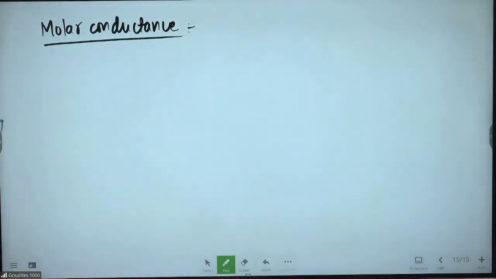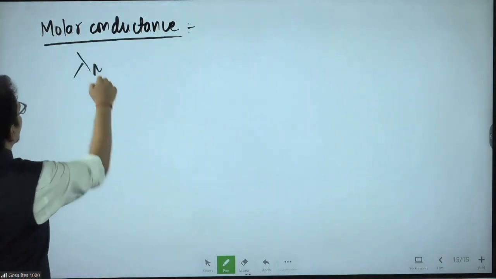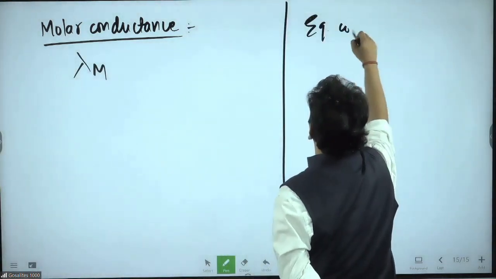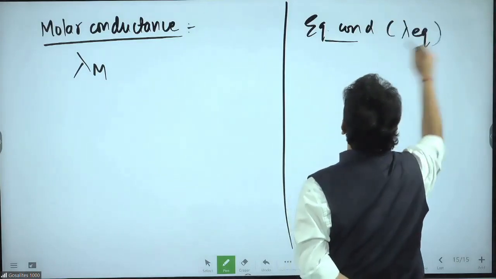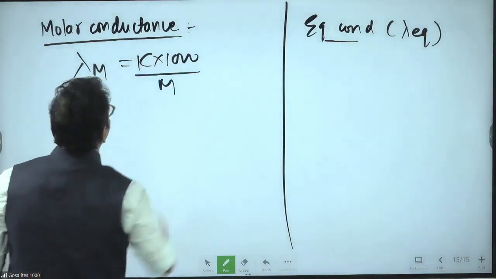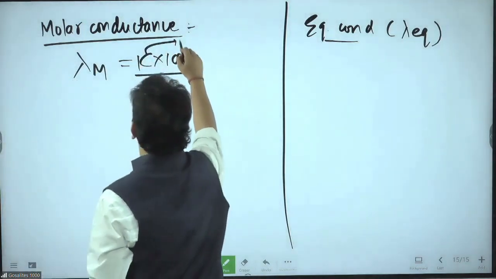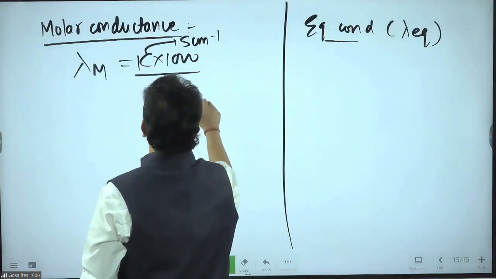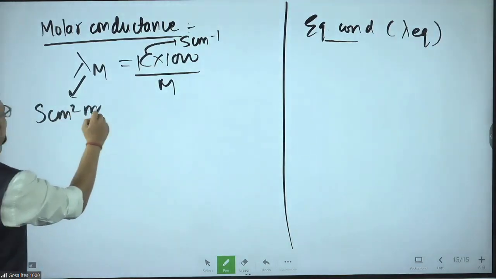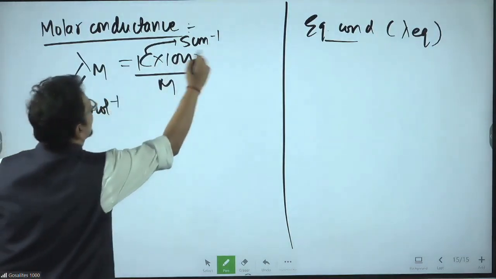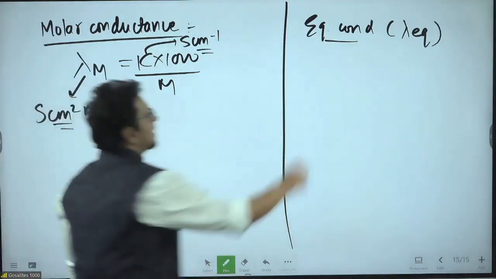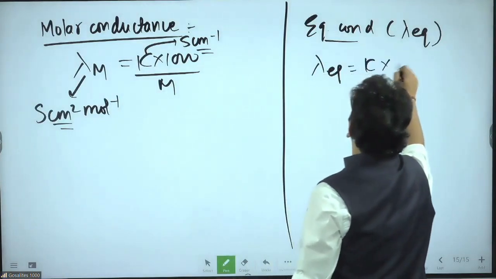Next, molar conductance, lambda m. Another thing is equivalent conductance, lambda eq. Lambda m is kappa into 1000 by molarity. Here kappa is in Siemens centimeter inverse, molarity is in molarity only, and you will get lambda m in Siemens centimeter square mole inverse. Your job is to convert meter inverse into centimeter inverse and meter square into centimeter square. Similarly, lambda equivalent is kappa into 1000 by n.